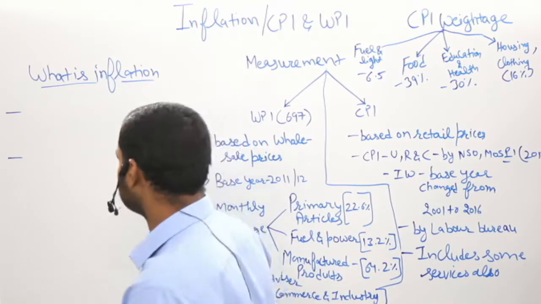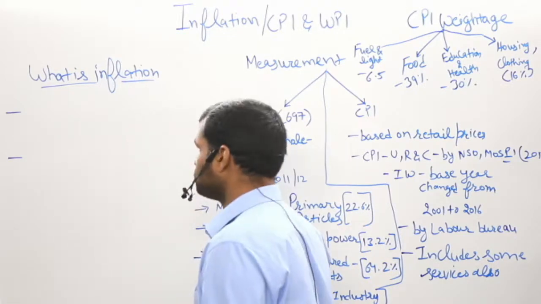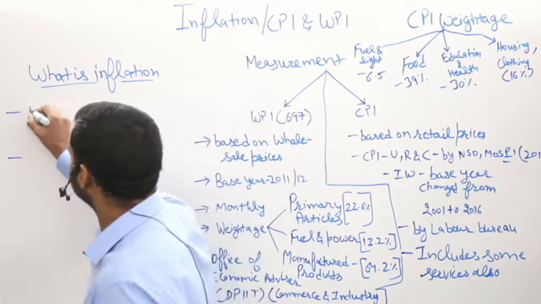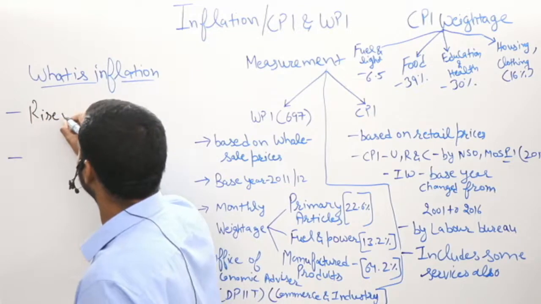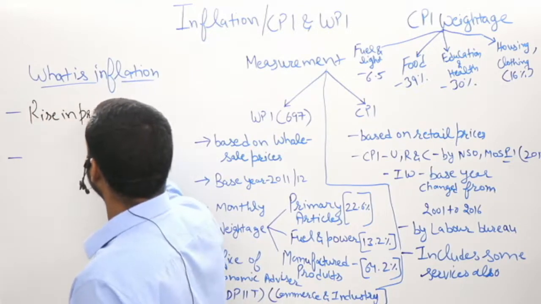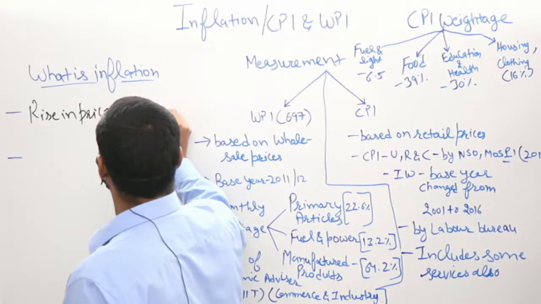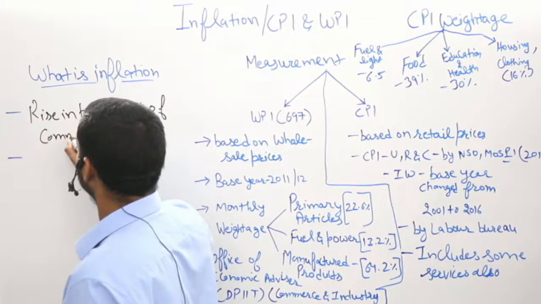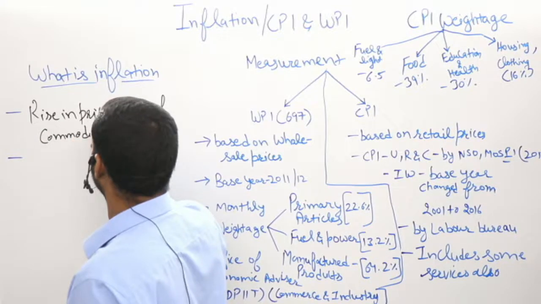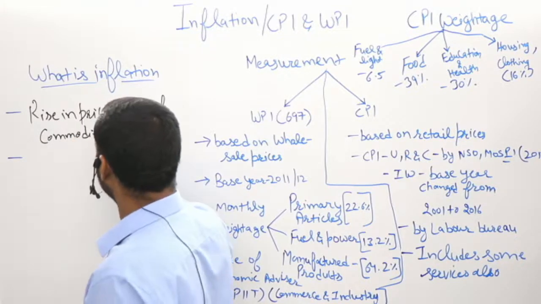Inflation in simple terms means a rise in the price level of commodities. And these commodities could be anything.